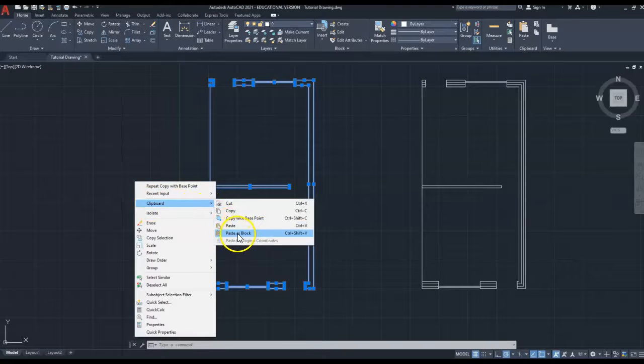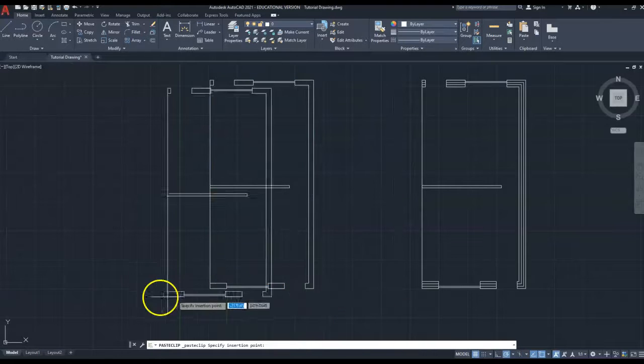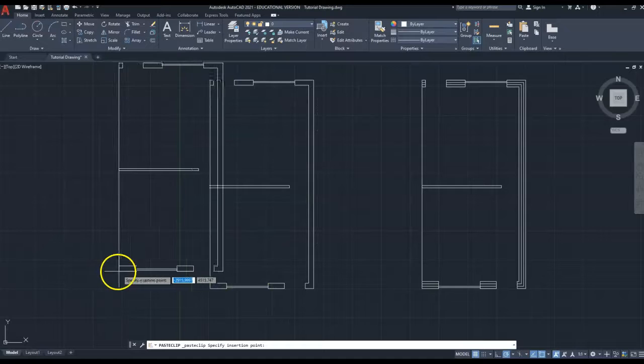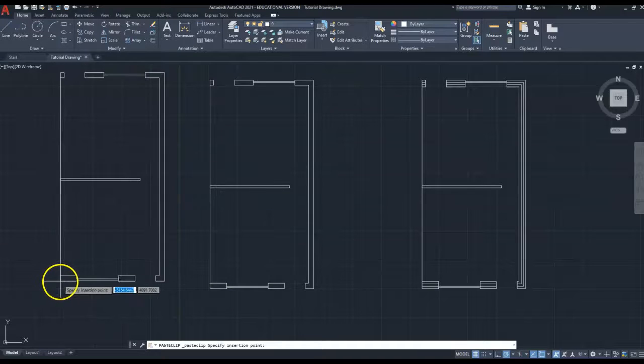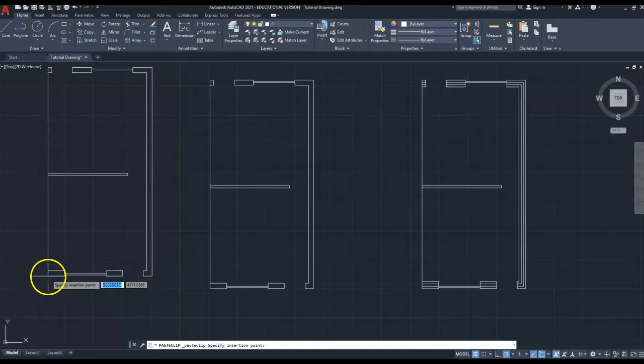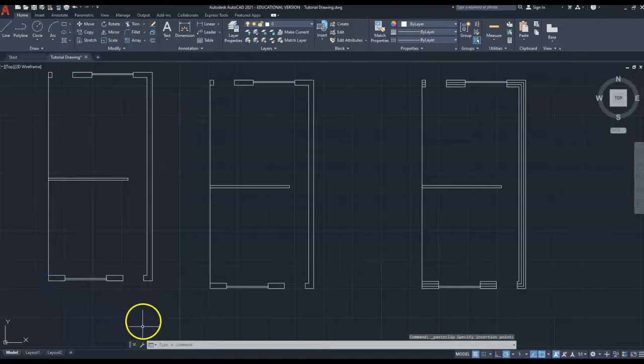Remember from previous videos, I don't paste as a block, because as you can see, all these little blue boxes and lines are individually drawn lines and components within the drawing. If I was to paste as block, it would be one great big block, and it would be so much more difficult to make any adaptations or changes, or correct any errors for that matter. So I'm always going to click paste. So now you can see I've got my copy floating around until I tell AutoCAD where I want to drop it. And for now, I'm just going to drop it anywhere. I'm not bothered about lining it up with anything.